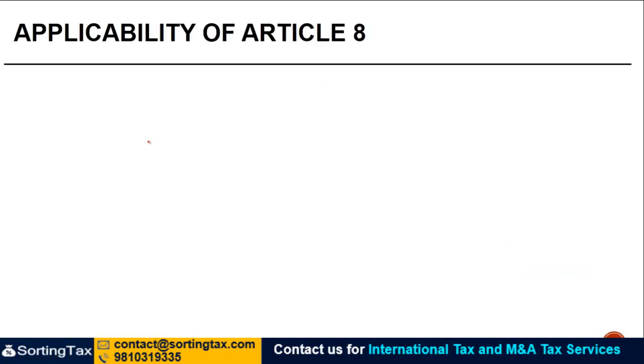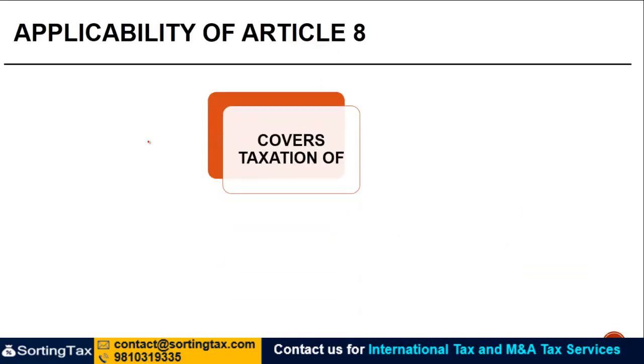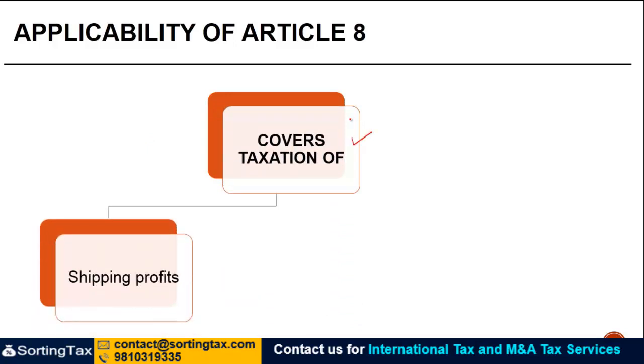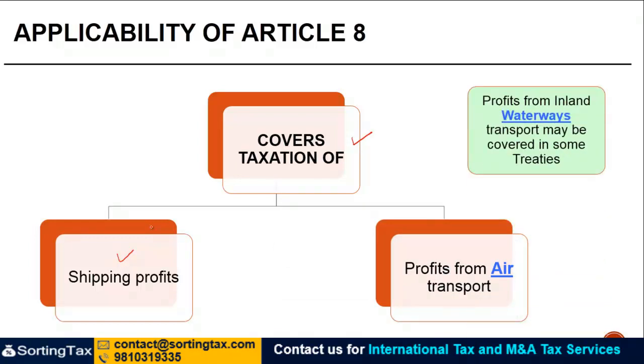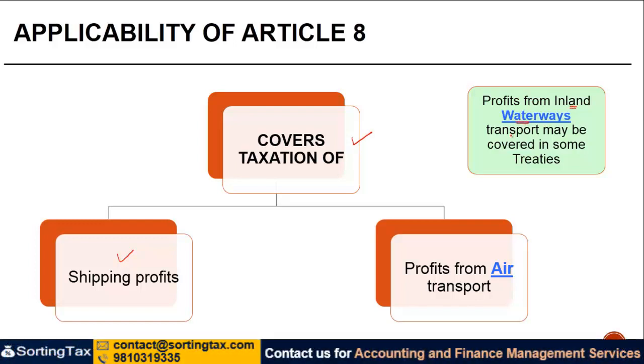So the first question is, where is Article 8 applicable? Article 8 covers the taxation of shipping profits, profits which a company which owns and operates a ship derives, and profits from air transport. In some of the treaties, you may find that even the profits from inland waterways transport are covered.